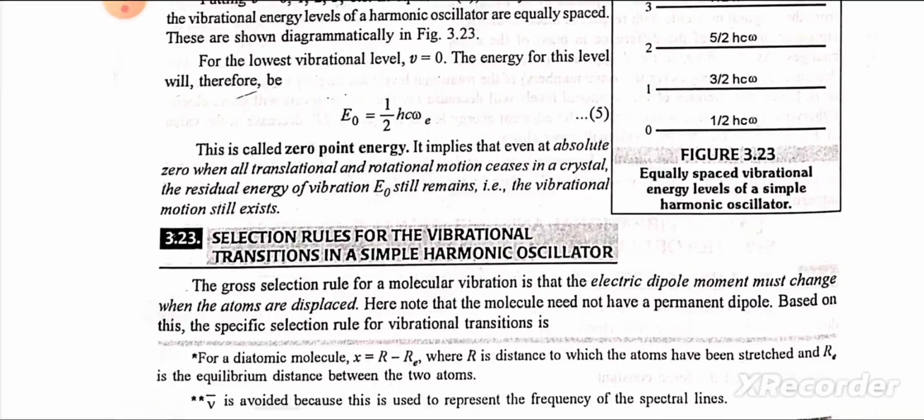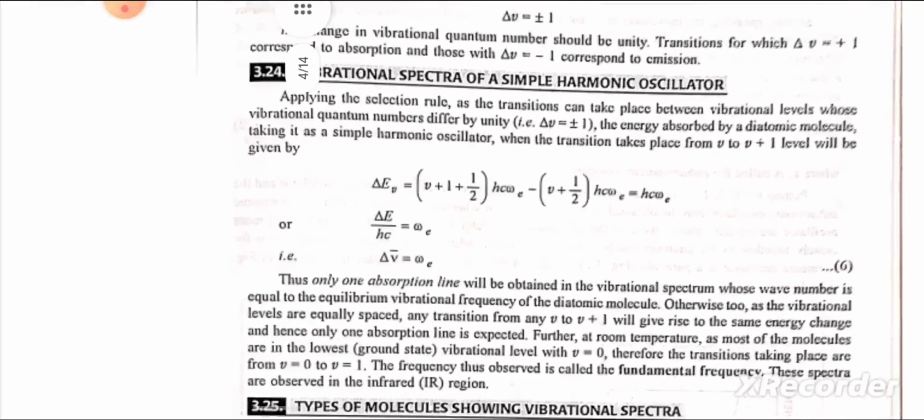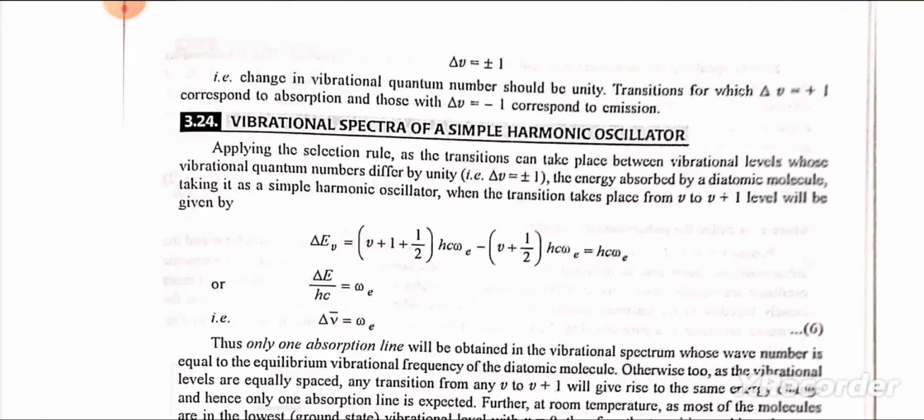Selection rule for the vibrational transition in a simple harmonic oscillator. The gross selection rule for a molecular vibration is that the electric dipole moment must change when the atoms are displaced. Here note that the molecule need not have a permanent dipole. Based on this, the specific selection rule for vibrational transition is delta v is equal to plus minus 1. That is, change in vibrational quantum number should be unity. Transitions for which delta v is equal to plus 1 correspond to absorption, and those where delta v is equal to minus 1 correspond to emission.